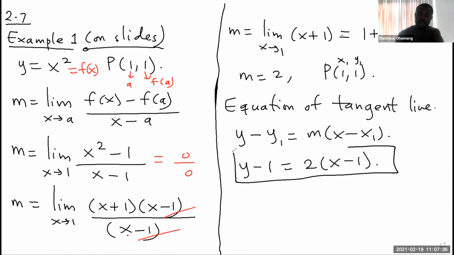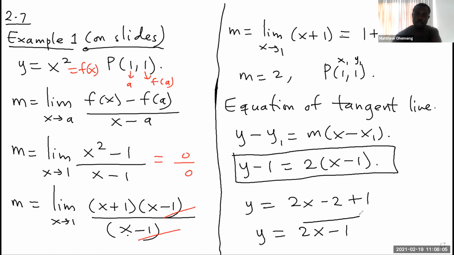You can end here, or it depends on what Webwork is asking for. If Webwork is asking for you to write it in slope intercept form, then you have to simplify, right? But if this occurs in a written part or you're solving, I'll accept this. You don't have to simplify. So just distribute this. You have 2x minus 2 and then plus 1. So you finally get y equal to 2x minus 1, right? So either this or this, and that's how you get it. Please, any questions now? So that's how we apply this.